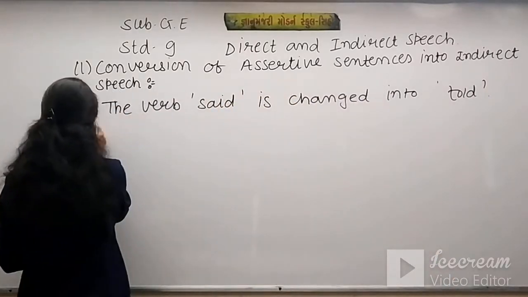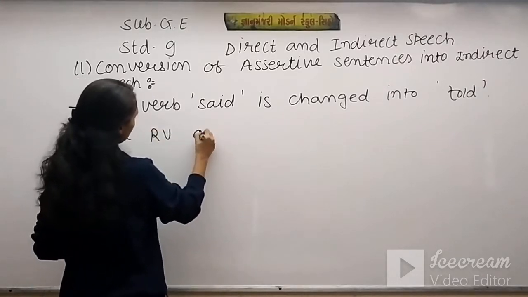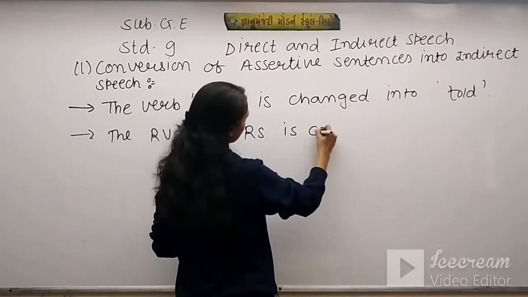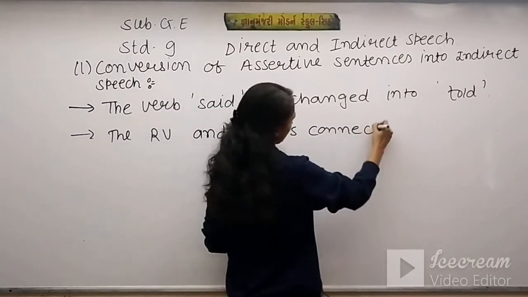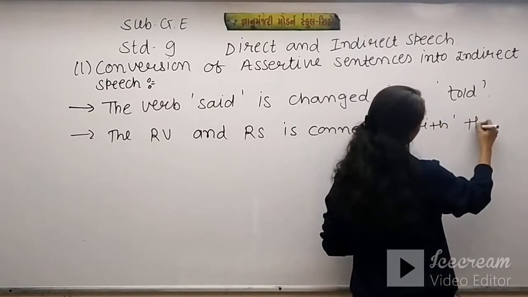The second rule is the RV and RS are connected with the conjunction that.